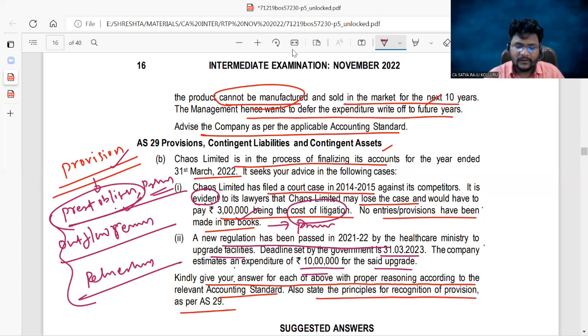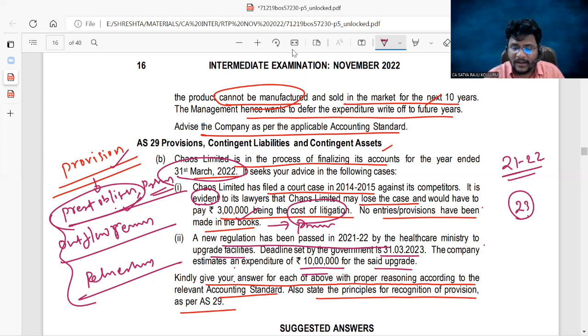Now my question is, we are in the financial year 21-22. For this year 21-22, is there any present obligation? Sir, I will not upgrade the facilities by the year end 2022. What will happen? Nothing will happen. But if you are not upgrading the facilities by the end of 2023, then there may be a chance of the government recovering penalties.